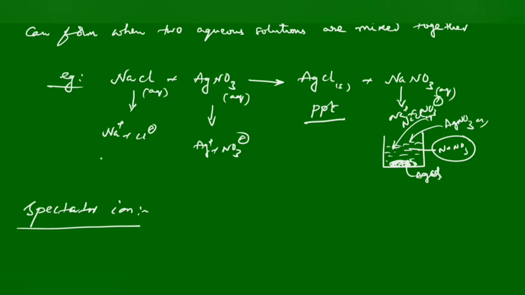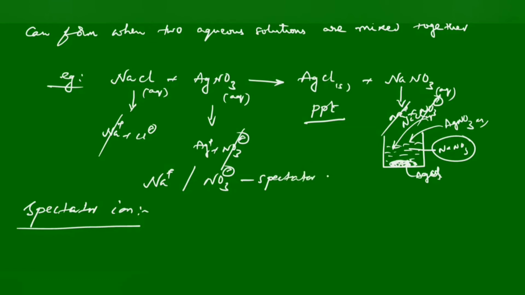In the reaction, on the left side we have Na plus, and in the product side we get Na plus back. Here we have NO3 minus, and in the product side we also get NO3 minus. There is no chemical change with respect to Na plus and NO3 minus, because they reappear unchanged. These two ions we call spectator ions. A spectator means they are just watching the reaction.